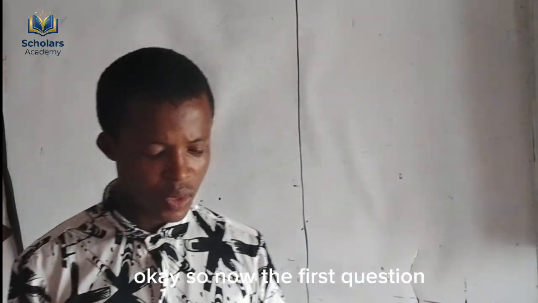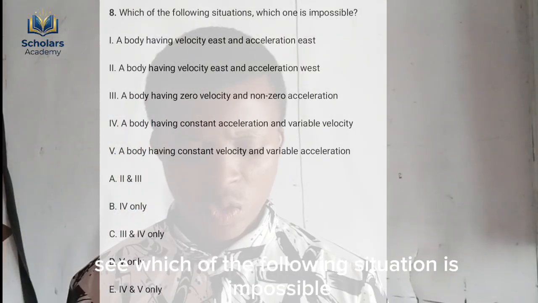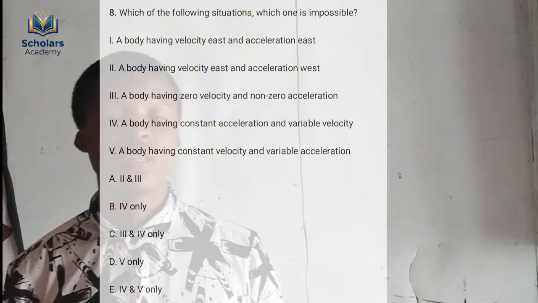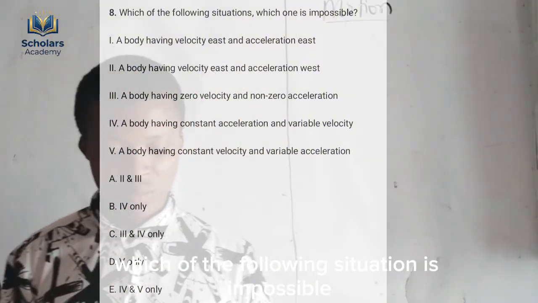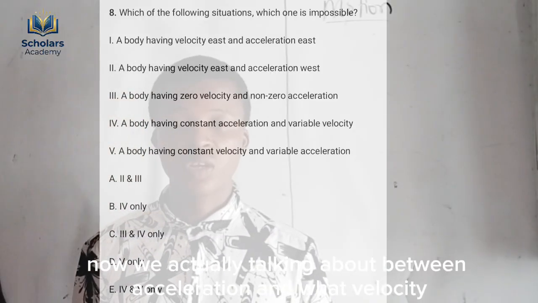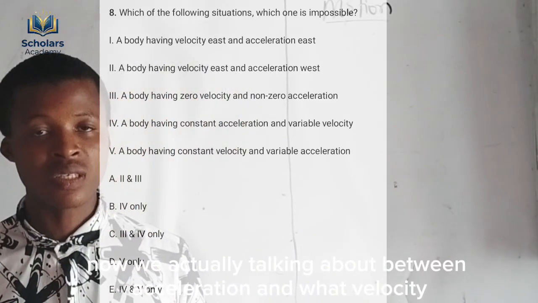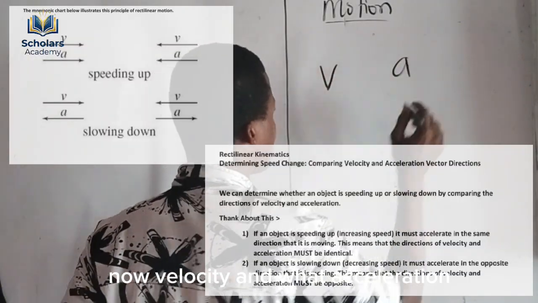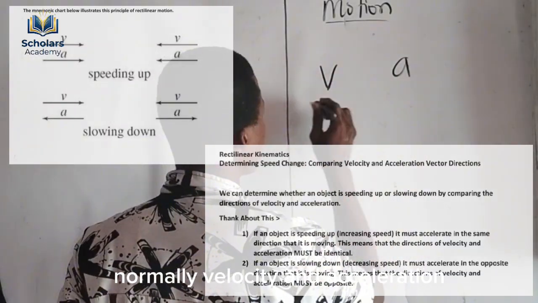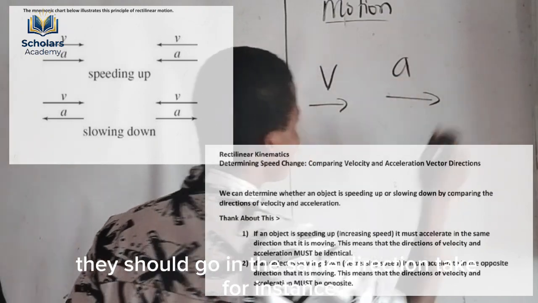Okay. So now the first question: which of the following situations is impossible? Now this question is under motion. Which of the following situations is impossible? Are you with me? We're actually talking about acceleration and velocity. Now let me explain something for you. Normally, velocity and acceleration should go in the same direction.